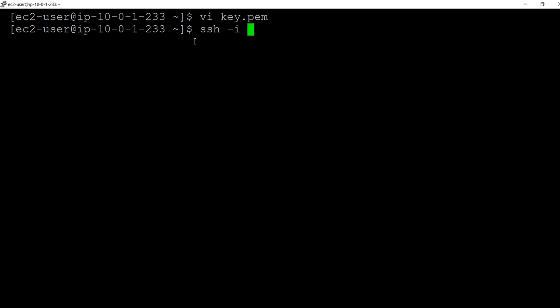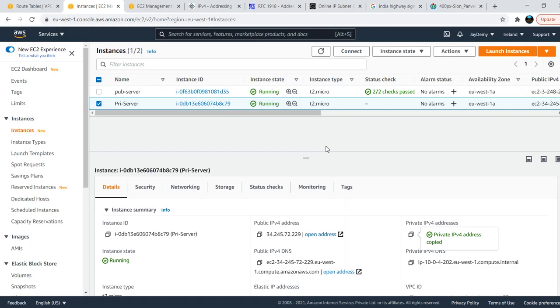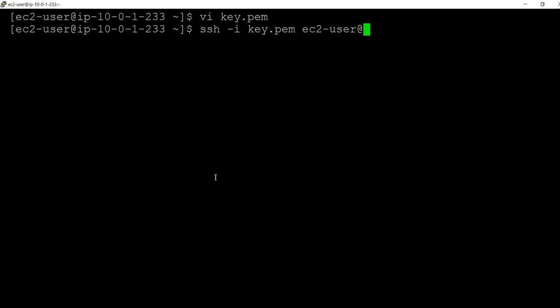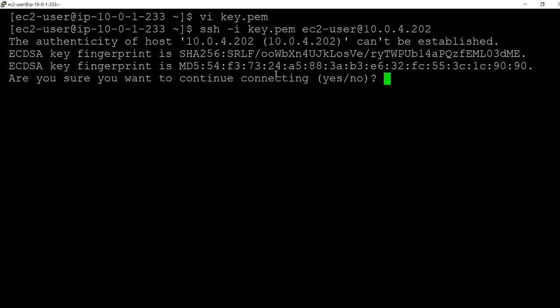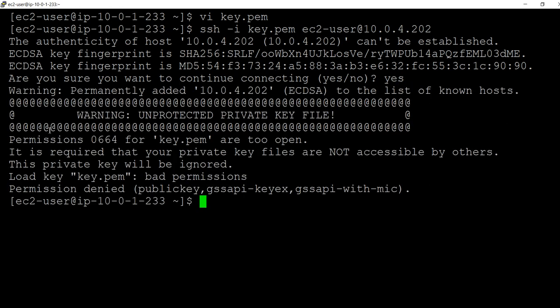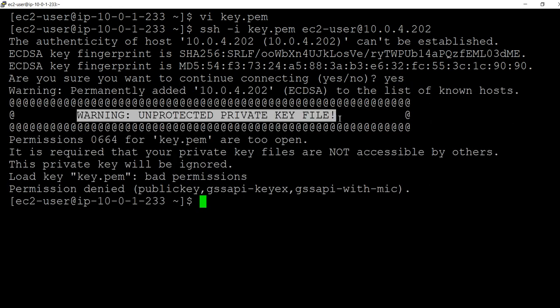Now what do I need to do? I want to connect to that server, right? ssh -i, and the key file is this key file. And what is the username I want to use? This one. This and all, you don't need to worry. I'm here to help you whenever we're discussing. See, it is asking, are you sure you want to continue to connect? I'm giving yes.